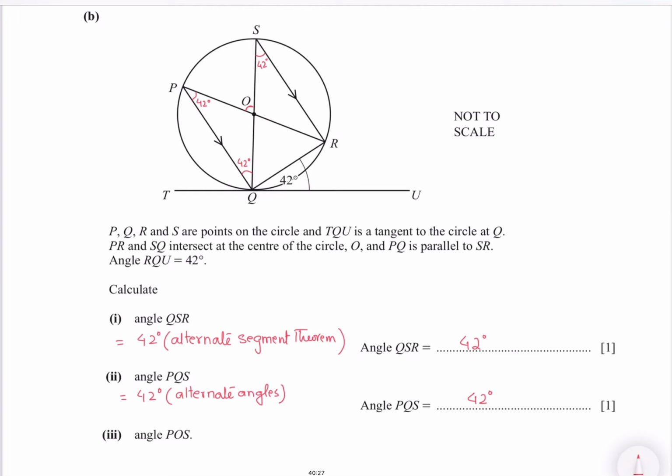So we get 96, and again subtracting from 96 we can get angle POS, or you can say that the sum of the interior opposite angles is equal to the exterior angle in a triangle. So this is 84.